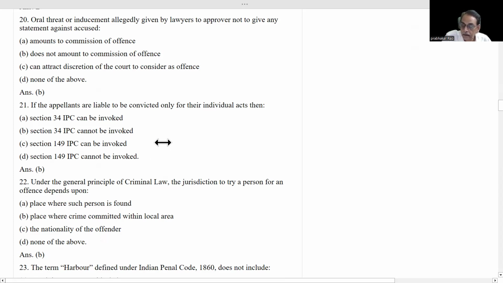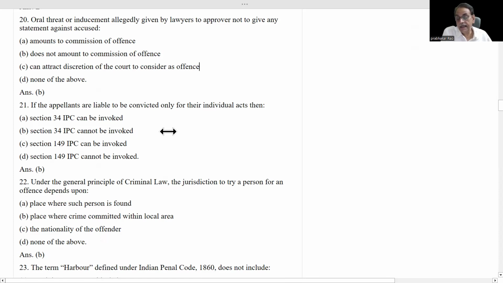Here, if any offense has been tried, and in that offense there are two or more than two accused, and after the trial is completed, the judge convicts each and every individual for their individual act, and the judge does not find any common intention among those accused, then Section 34 he cannot invoke.